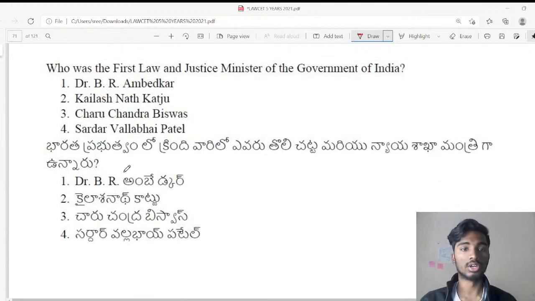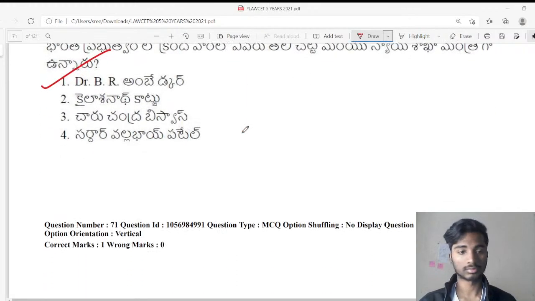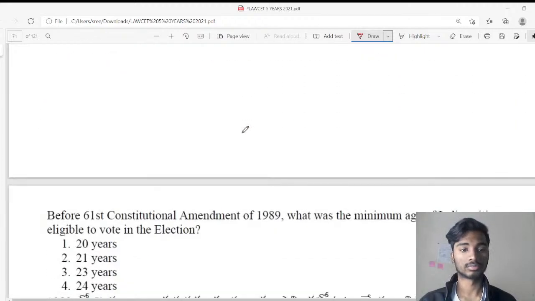Who was the first law and justice minister of the government of India? So the answer is Dr. B.R. Ambedkar. You might have seen Sardar Vallabhbhai Patel; he is the first Union Home Minister, HM. Next question.